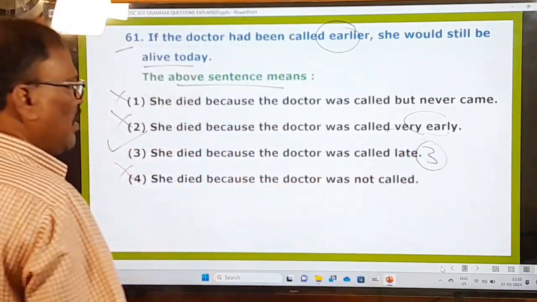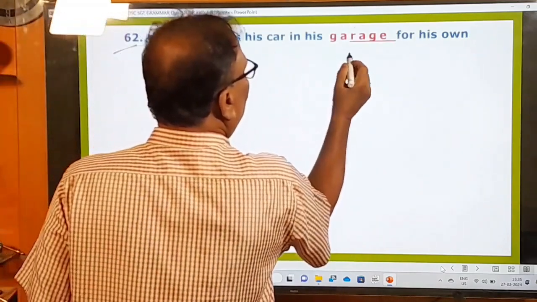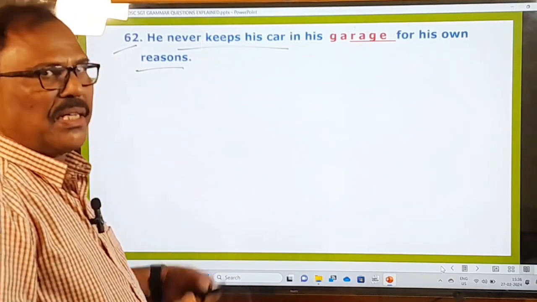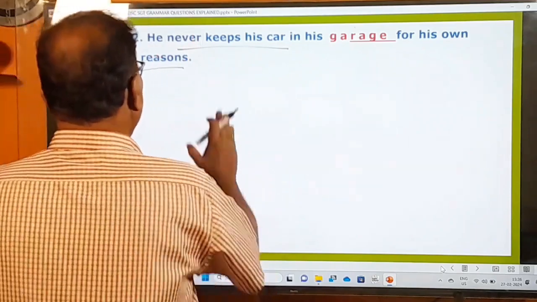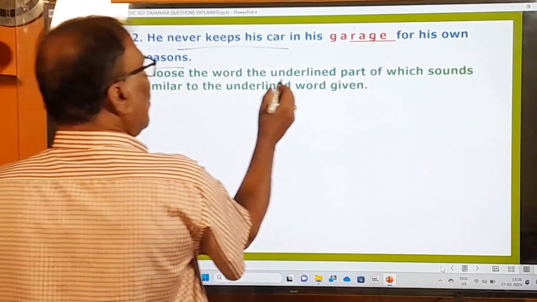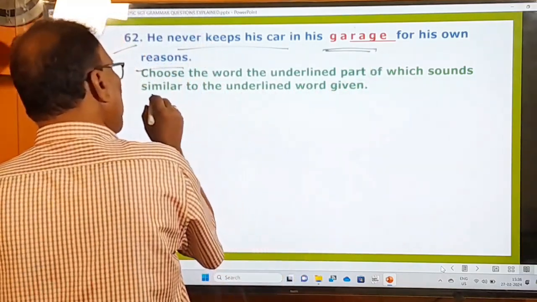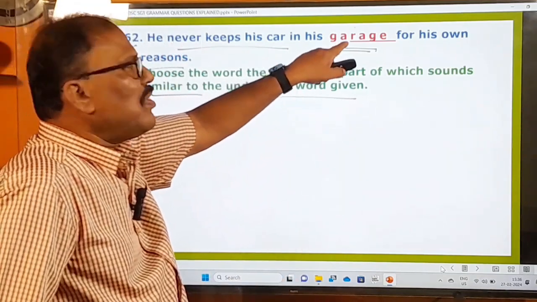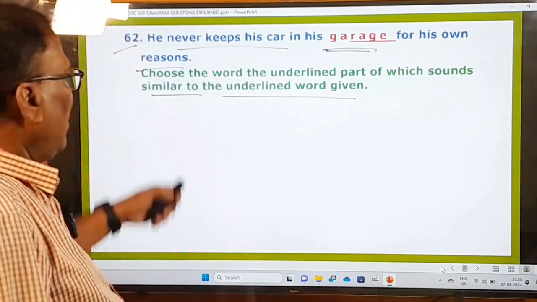And now let's move on to the next question. 62nd one. He never keeps his car in his garage for his own reasons. Of course, he has got his own reasons. He doesn't keep his car in the garage. Right. And here, what is the examiner asking you to do? Choose the word, the underlined part of which sounds similar to the underlined word given. So the sound of this word suits with the sound of one of the options given. What is that? Let us look at that.